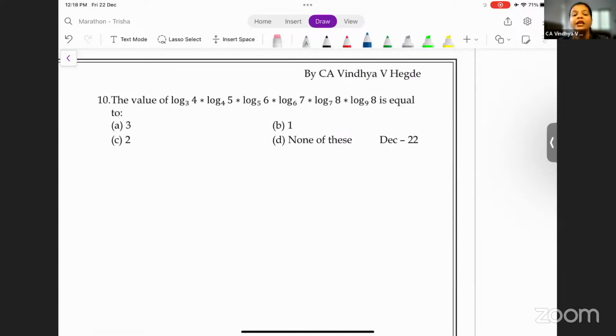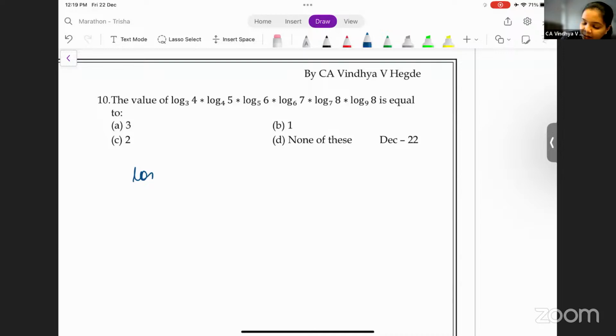Question number 10. Here, there are more than 2 log terms which are multiplied with each other. Log 4 base 3, log 5 base 4, log 6 base 5, log 7 base 6, log 8 base 7, and so on. Correct? So now what we can do here is we can simply change the base. Okay. How do you change the base?